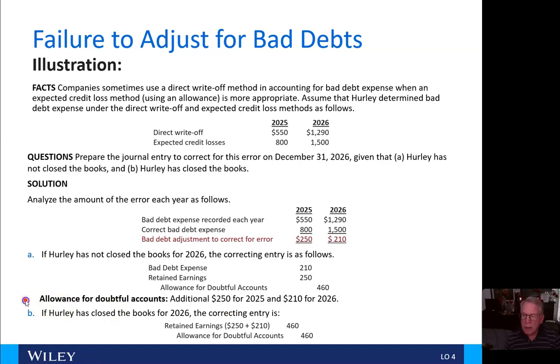As you see, the allowance for doubtful accounts would be the addition of the $250 for 2025 and the $210 for 2026.